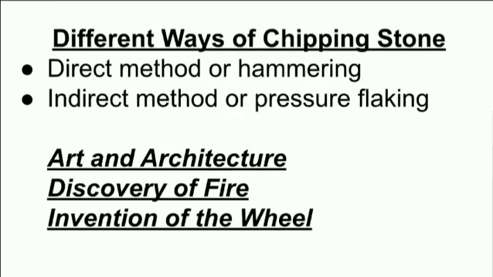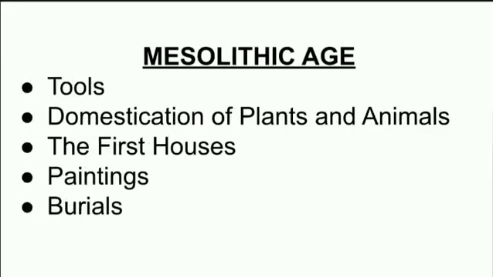Okay, children. So now we'll come to the next topic, that is the Mesolithic age. See, children, on page 14 of the textbook, there is one map given. When you open the lesson, when you go through this video, you should also keep the textbook open. I have told you many times. When you keep the textbook open on page 14, you will find one map of India. In that, different sites have been marked. Paleolithic sites are marked with different symbols. Mesolithic sites are marked with different symbols. Then early villages are marked.